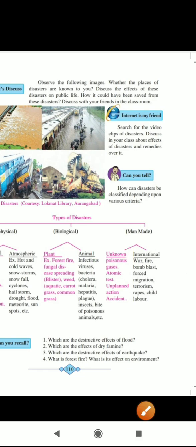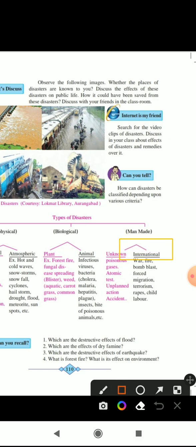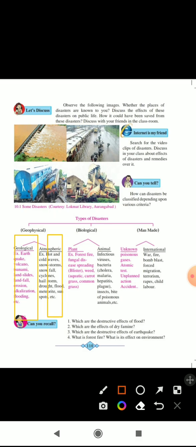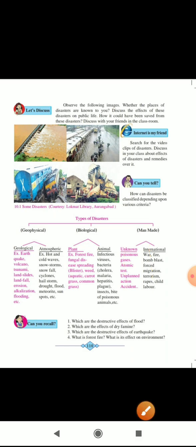And the next one, international man-made disasters, are war, fire, bomb blast, forced migration, terrorism, rapes, child labor. These are some of the disasters that happen in everyday life. Most of the time, atmospheric and geological disasters happen in our regular area. These two happen in our life, but man-made ones, like international and unknown, do not happen in our life.